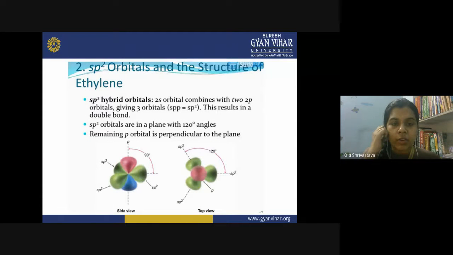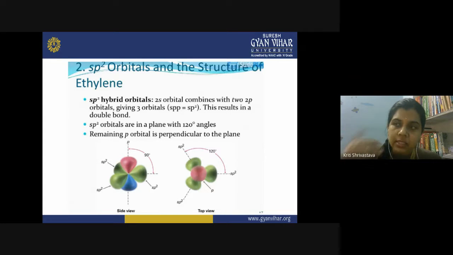Now moving forward, we have the sp2 hybrid orbital and the structure of ethylene. In sp2 hybridization, what happens? One s and two p orbitals are involved, and one pz orbital remains unhybridized. We have the 2s2 and 2p2 configuration of carbon, right? In this 2s2 and 2p2, only two 2p orbitals get involved in the hybridization. One p orbital remains unhybridized.